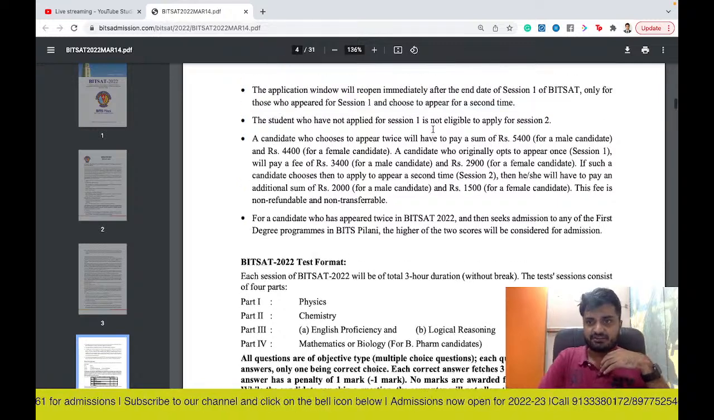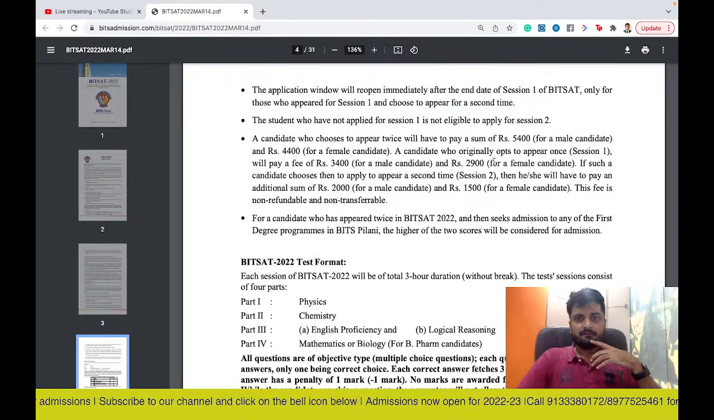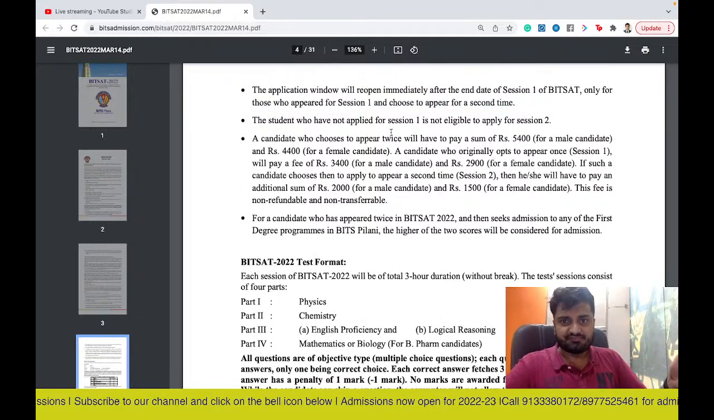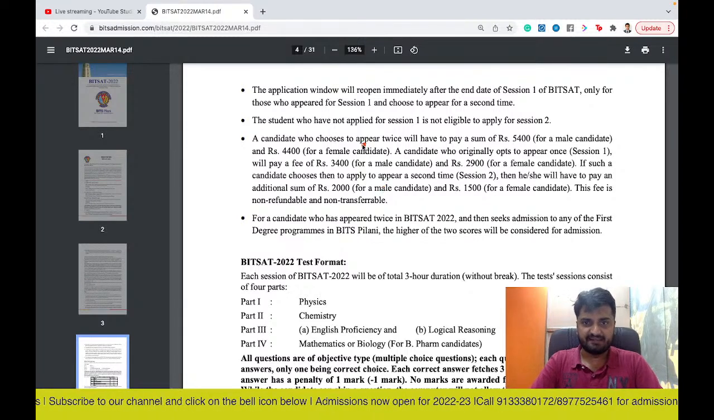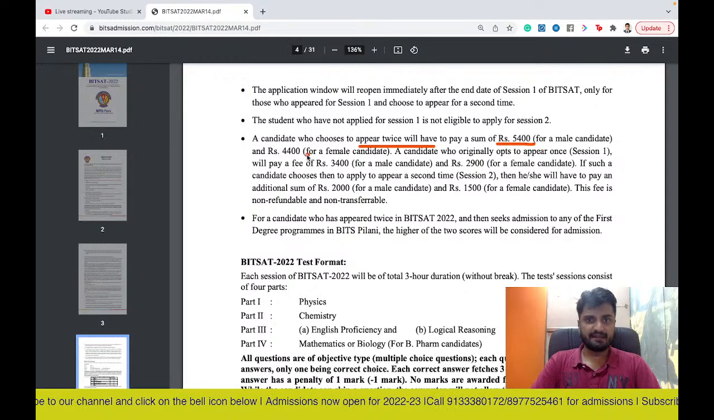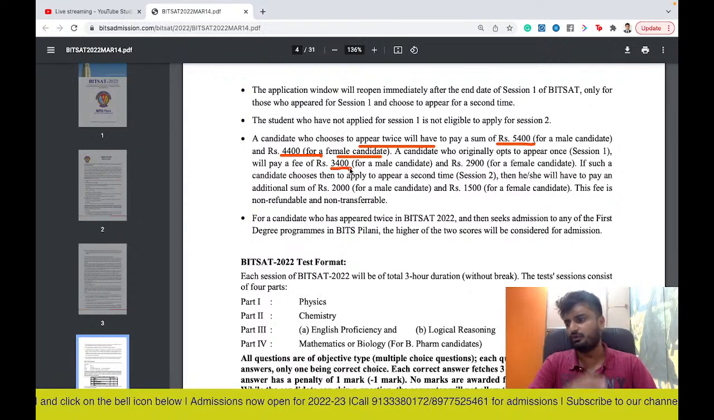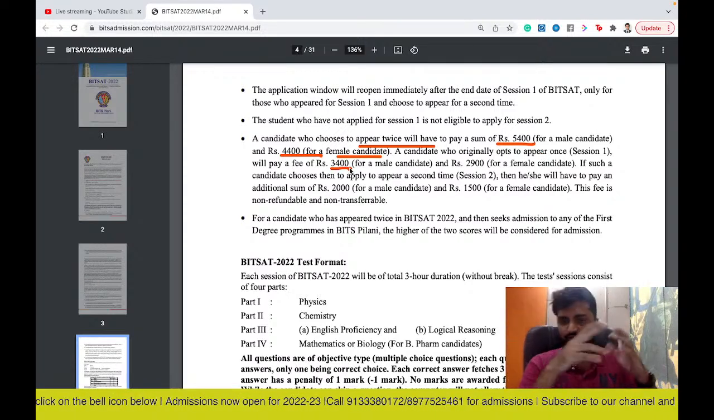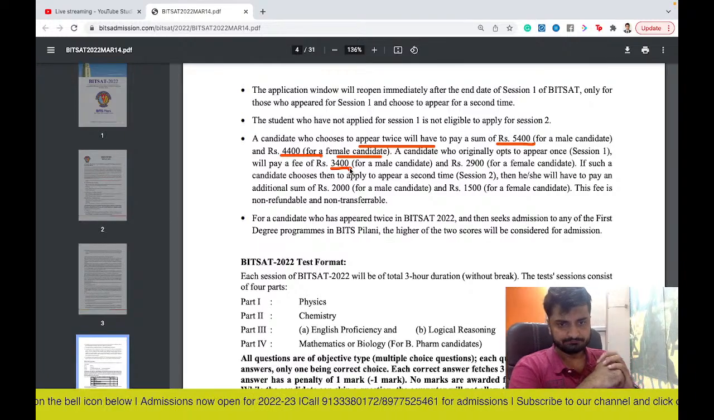So the fee structure is also given for both the papers. If you apply for both the papers at a time, you can pay 5,400 for a male candidate and 4,400 for a female candidate. If it is only one session, you have to pay 3,400. So you get a discount basically if you apply for both sessions at a time.